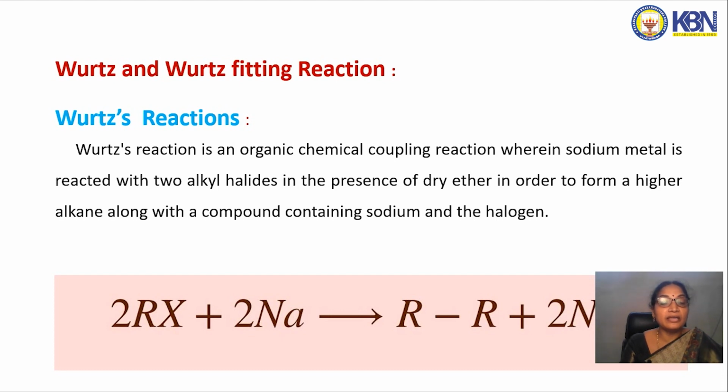Suppose I take alkyl halides. The reaction of alkyl halides with sodium metal in the presence of dry ether gives higher alkanes, as coupling between the 2 alkyl groups takes place. Suppose I take methyl halide. The reaction of methyl halide with sodium metal in the presence of dry ether causes coupling between the 2 methyl groups, and we get ethane.